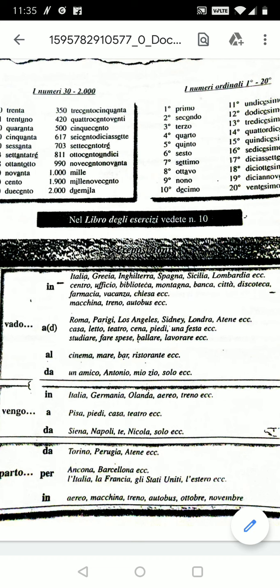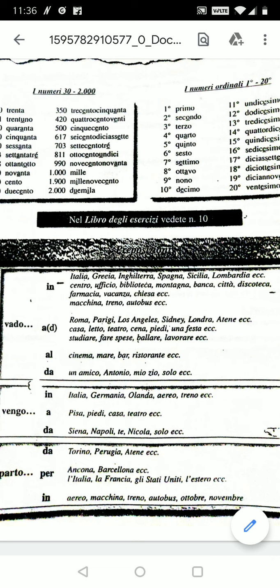These are all countries. So before the countries we are using the preposition in. So if I say I'm going to India, I'll say vado in India. Okay, so before the countries we are using the preposition in.